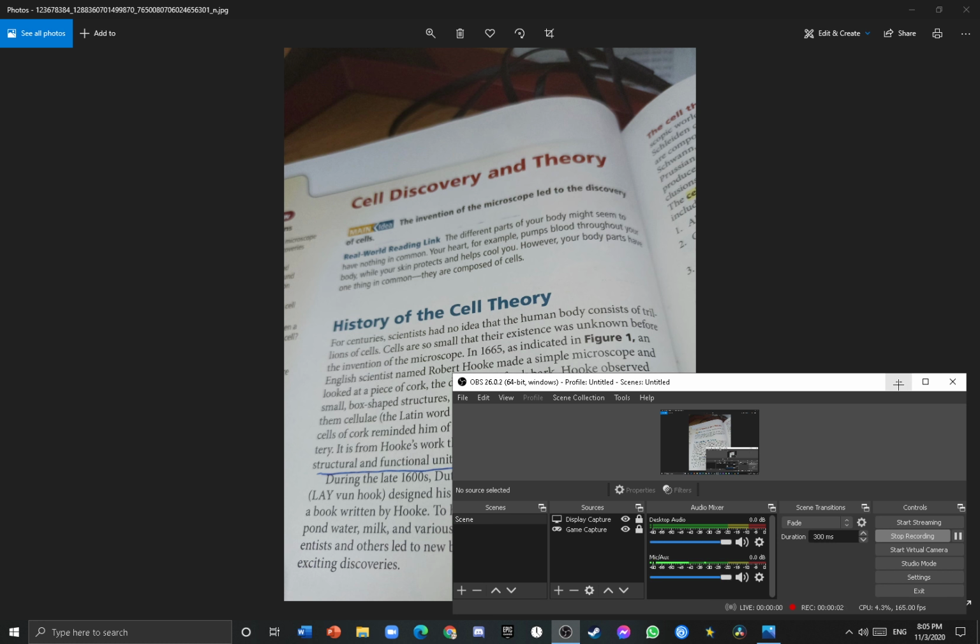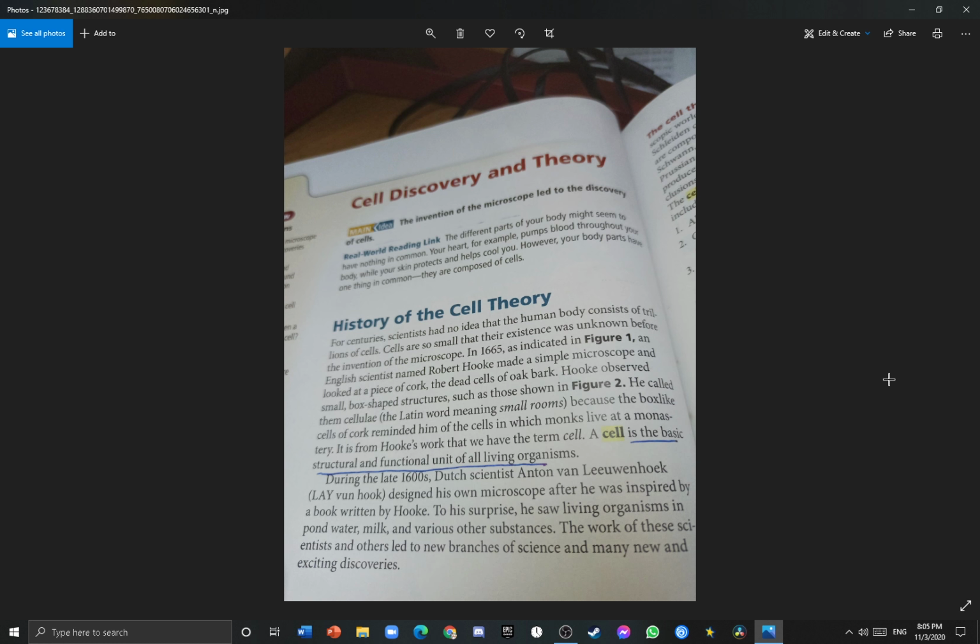Today I'm going to be talking about the cell discovery and the cell theory. For centuries, scientists had no idea that the human body consists of trillions of cells. Cells are so small that their existence was unknown before the invention of the microscope. So before microscopes were invented, no one knew about cells.